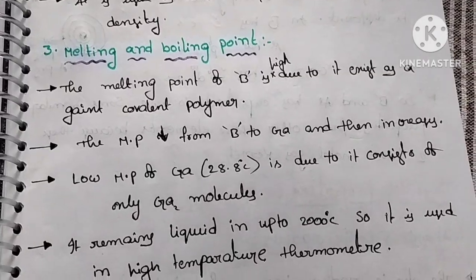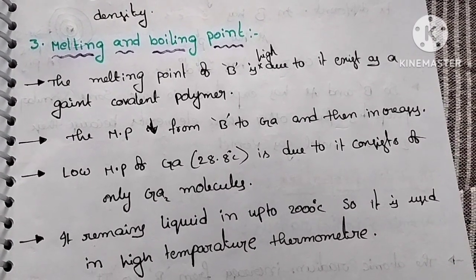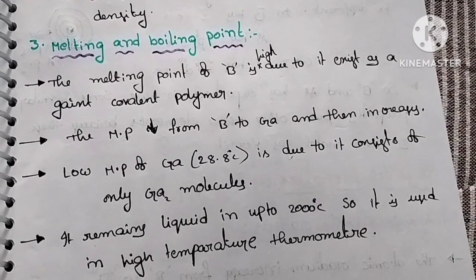The melting point of boron is high because it exists as a giant covalent polymer.